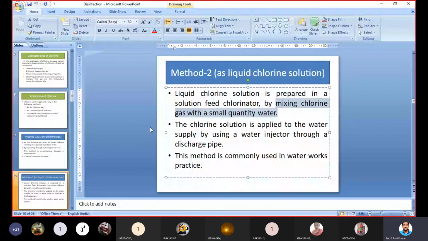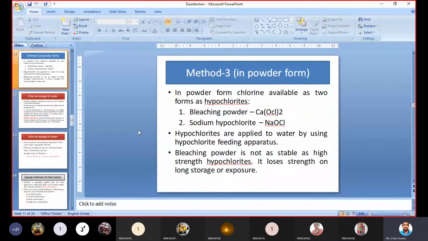Next, we can add chlorine in the form of bleaching powder to water. In powder form, chlorine is available as two substances. One is bleaching powder, which is CaOCl2, and the other is sodium hypochlorite, whose chemical formula is NaOCl. Hypochlorites are applied to water by using hypochlorite feeding operators, and bleaching powder can also be applied, but it is not as stable as sodium hypochlorite solution. It loses strength on long storage or exposure.